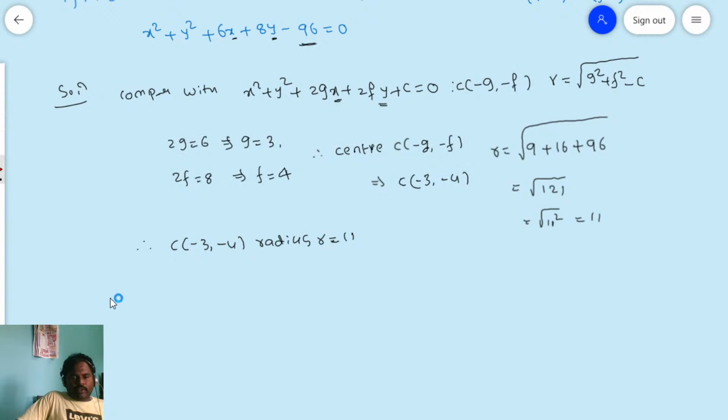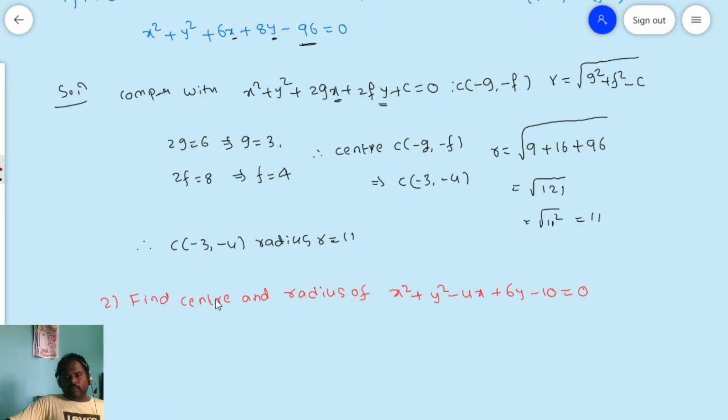Here you see, homework is: find the center and radius of the circle x square plus y square minus 4x plus 6y minus 10 is equal to 0. Okay, is it clear for everyone? You have to solve at home.